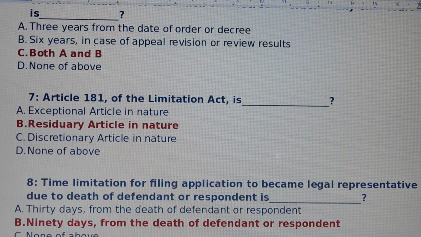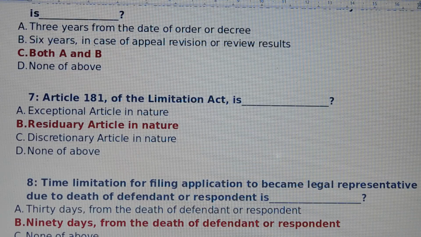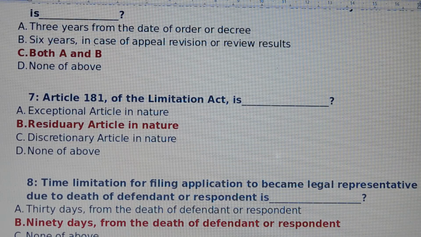Question number 7. Article 181 of the Limitation Act is. Answer is option number B, residuary article in nature. Article 181 of the Limitation Act is residuary article in nature.